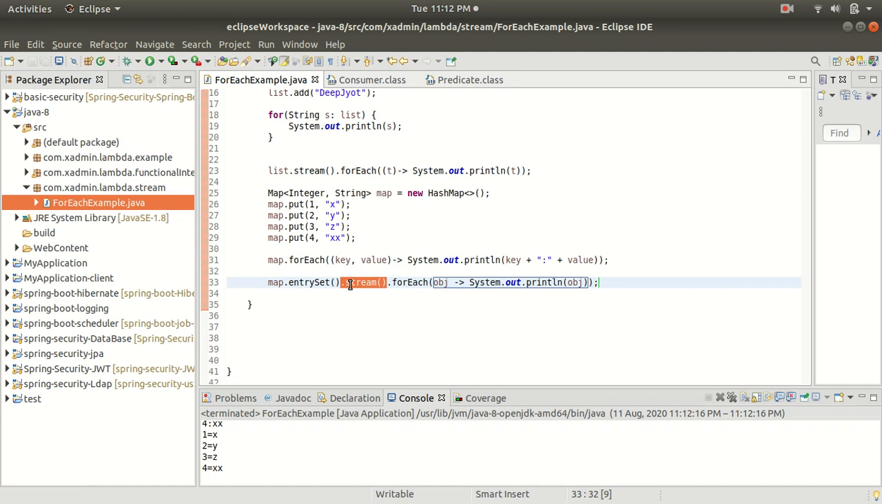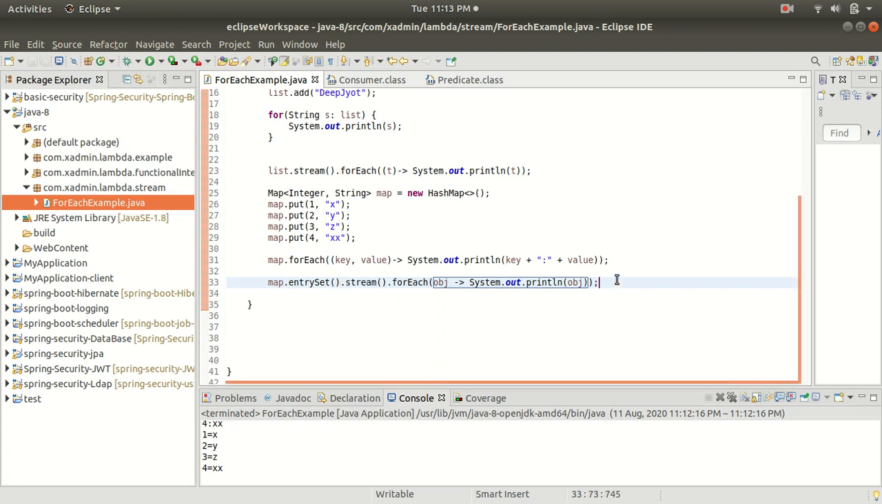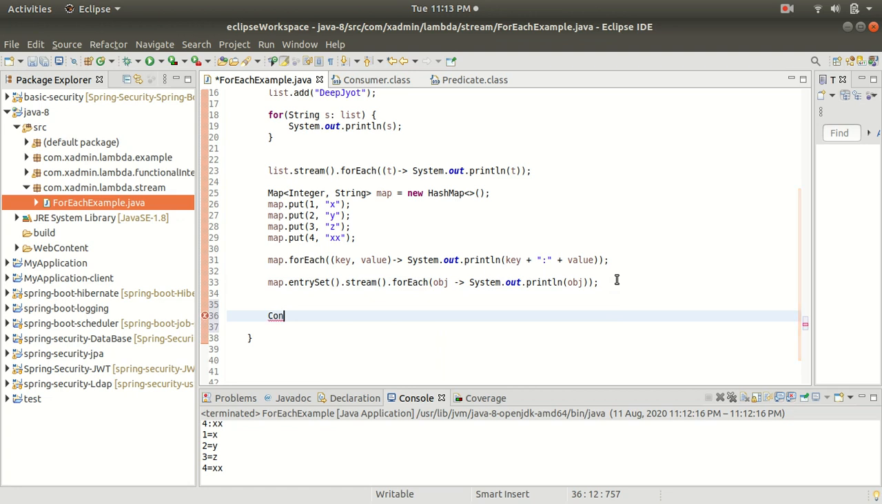Now we are going to understand how the forEach method works internally. As we have already discussed, the forEach method accepts an argument of the Consumer functional interface. So to understand the internal working of forEach, I am going to write a consumer here.